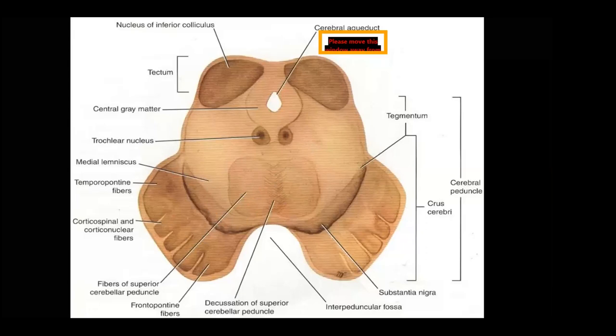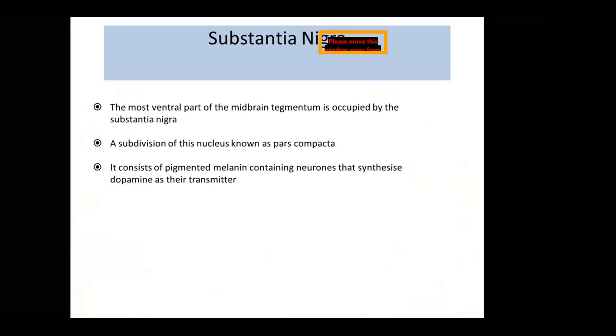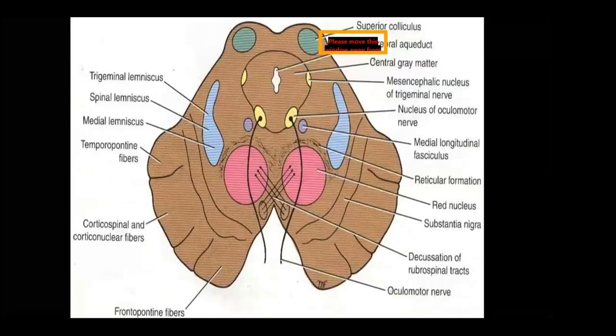Yes, Anup? Hello, ma'am, two or three questions have come in the chat box also. Can you explain about the red nucleus? The red nucleus is present in front of the crus cerebri. So this is the red nucleus.